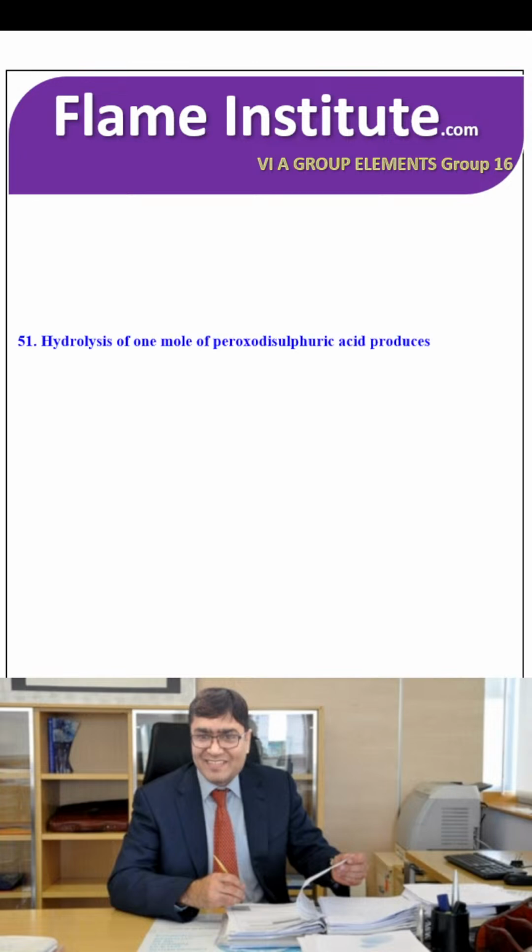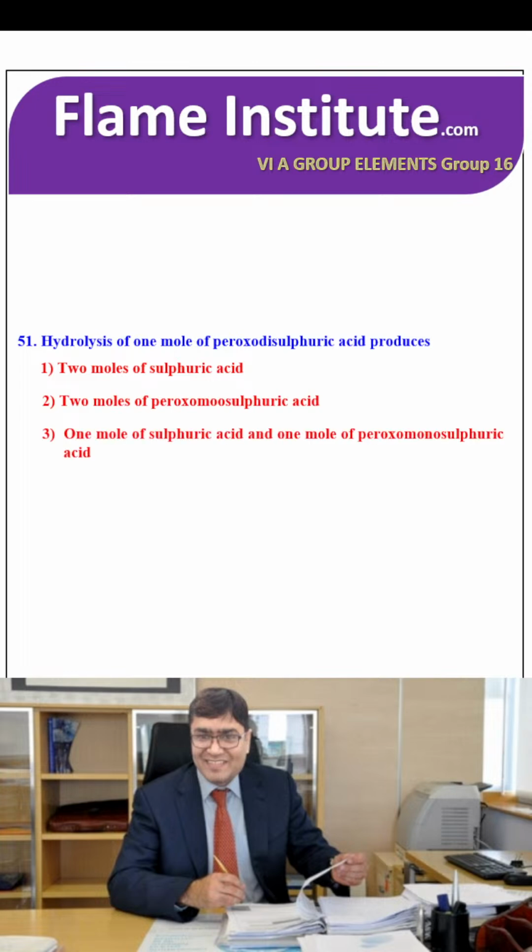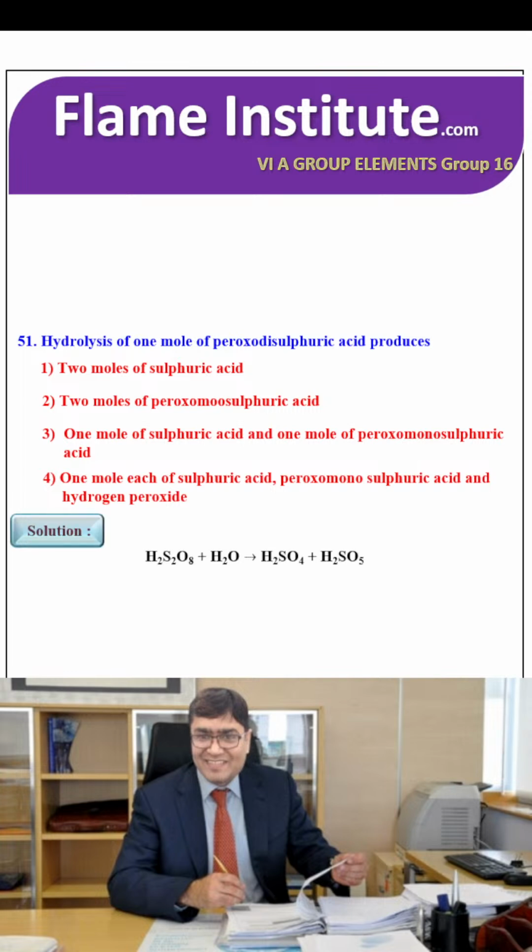Hydrolysis of 1 mole of peroxydisulfuric acid produces 2 moles of sulfuric acid, 2 moles of peroxomonosulfuric acid, 1 mole of sulfuric acid and 1 mole of peroxomonosulfuric acid, or 1 mole each of sulfuric acid, peroxomonosulfuric acid and hydrogen peroxide. H2S2O8 plus H2O giving you H2SO4 plus H2SO5. So 1 mole of sulfuric acid and 1 mole of peroxomonosulfuric acid. So third option is the right option.